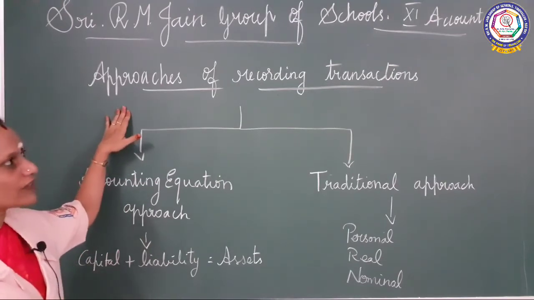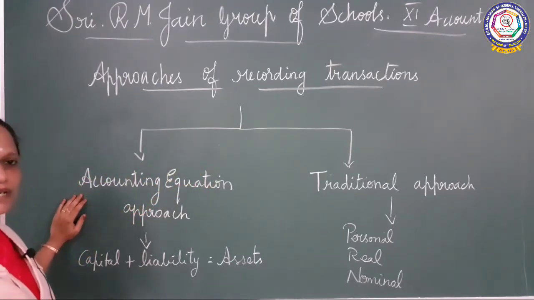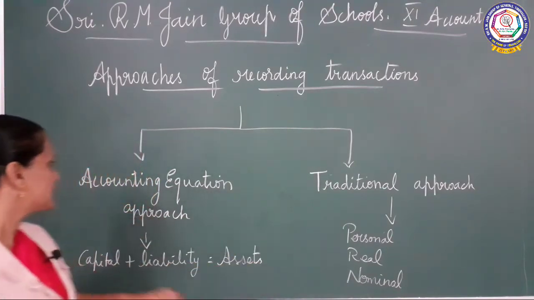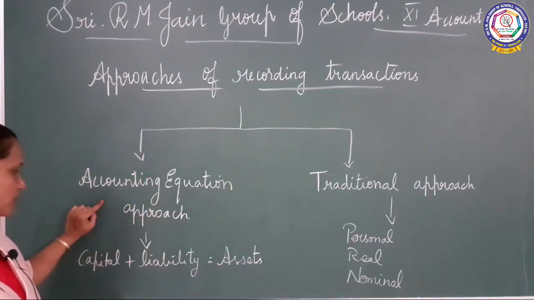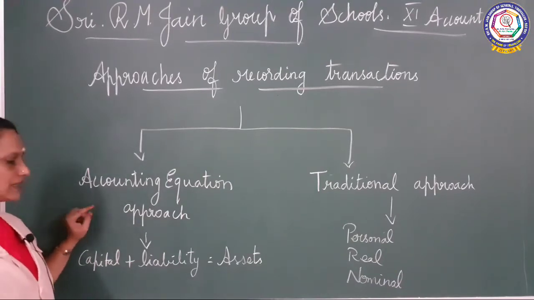Today we are going to see the approaches of recording transactions. This approach of recording transactions is divided into two. One is the accounting equation approach, another one is the traditional approach. In the accounting equation approach, we have one formula to calculate the assets.